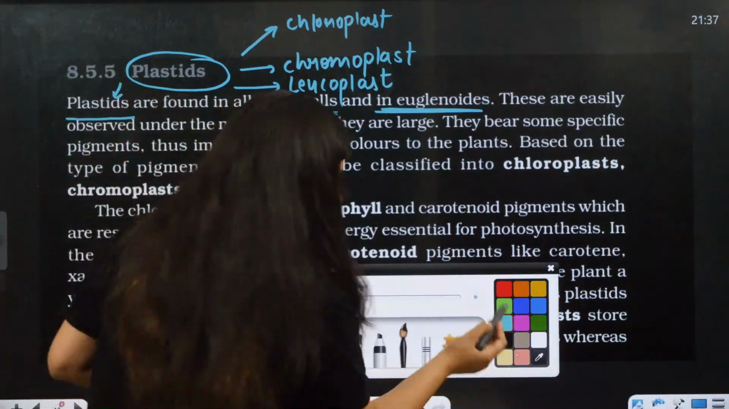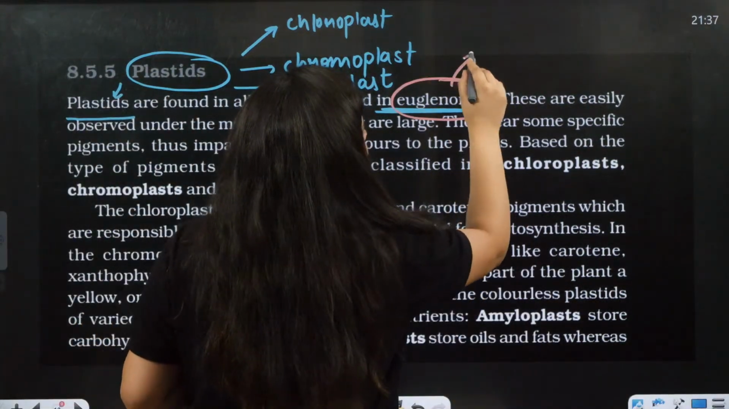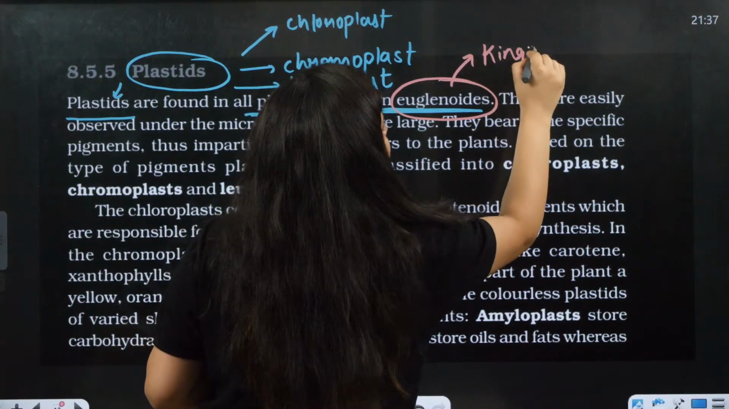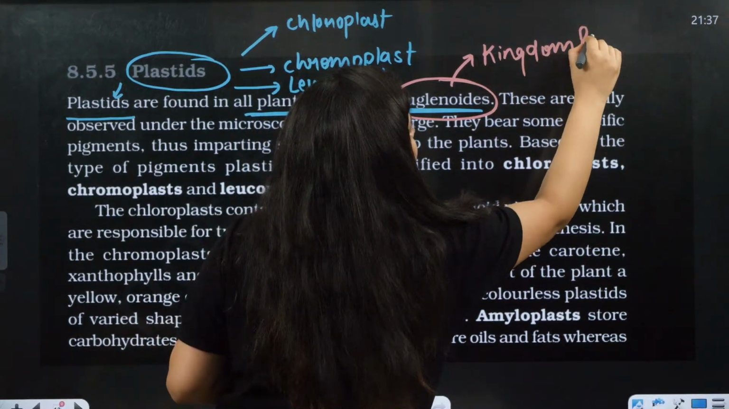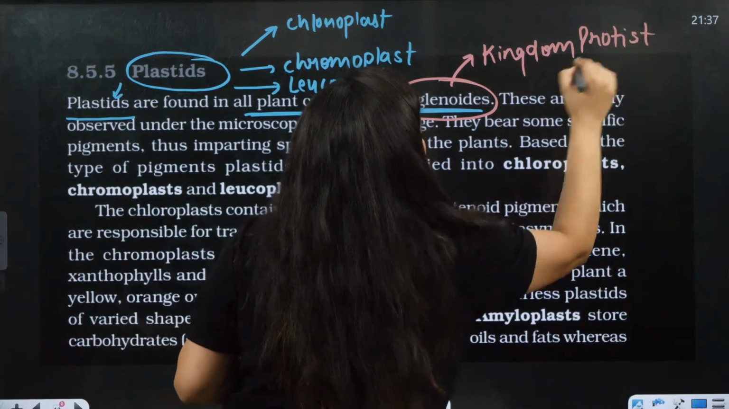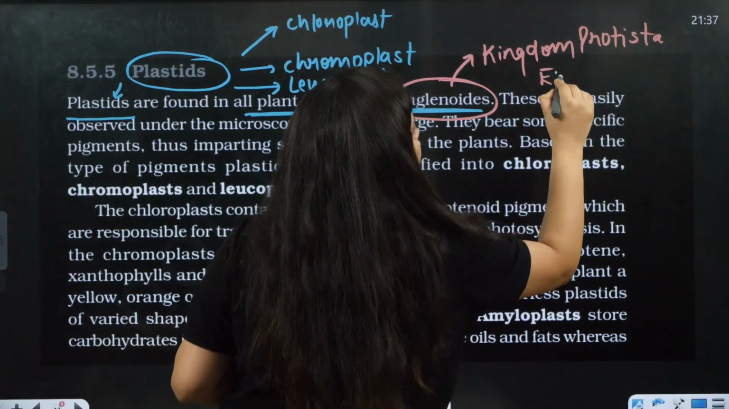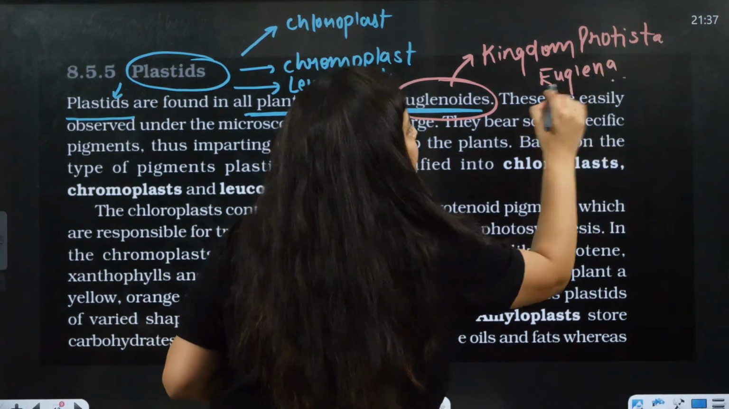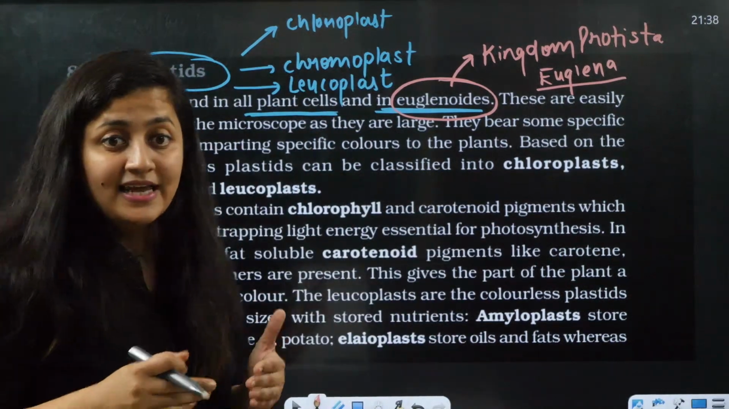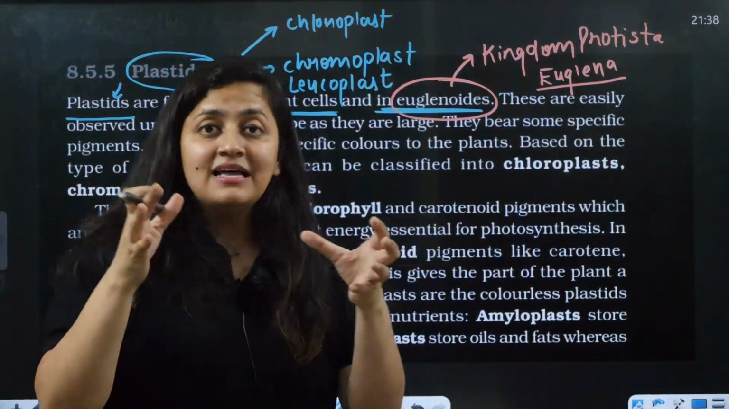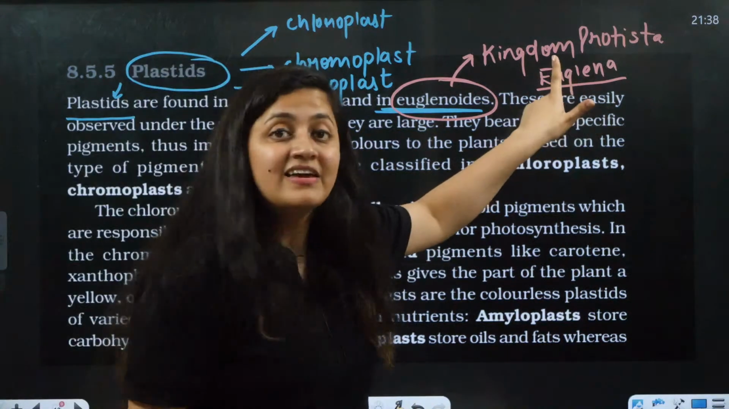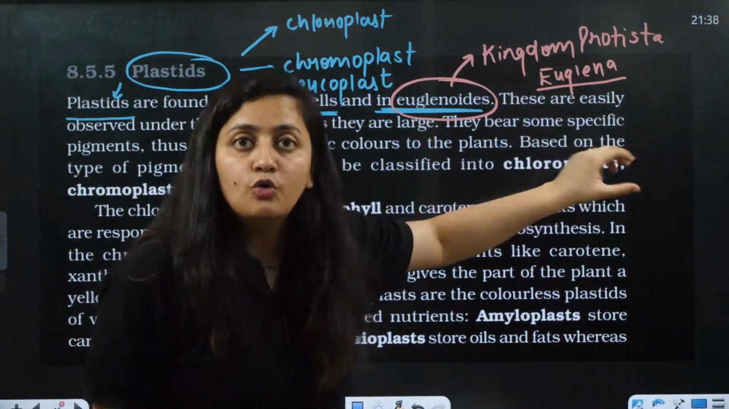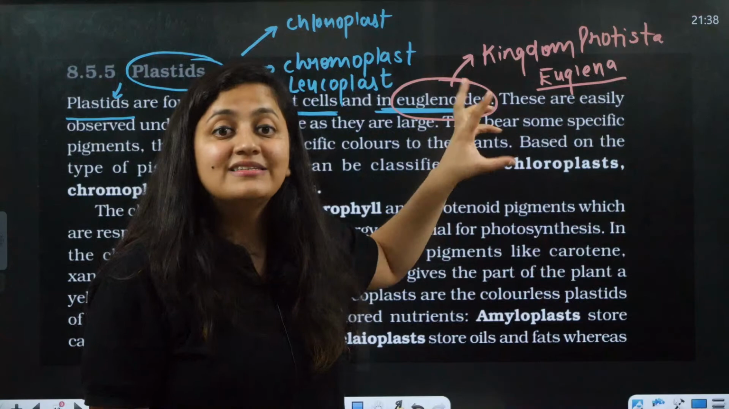Now if you know euglenoids, then good. Otherwise, what are euglenoids? They belong to kingdom Protista. Here we are talking about Euglena. Remember, it is a connecting link between plants and animals. Euglena has a mouth as well, and it has chloroplast as well. So it is a connecting link.